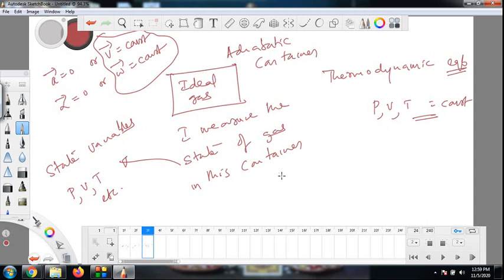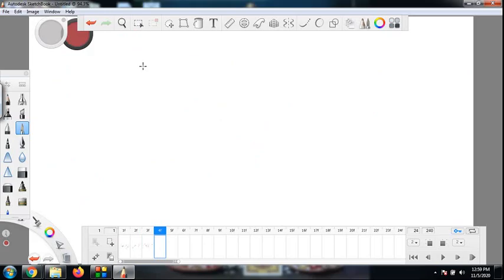Is there a case where a gas is not in thermodynamic equilibrium? Let us look at one example. Suppose I have a container and I have a partition which you can pull out if you want. This is a wall which you can pull out, and on this side I have gas, let us say, and on this side I have vacuum, and this is an adiabatic container.